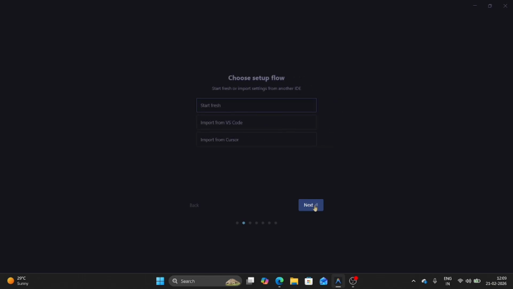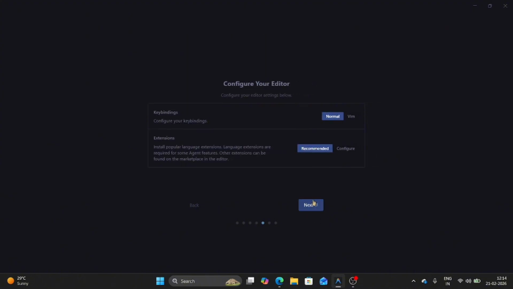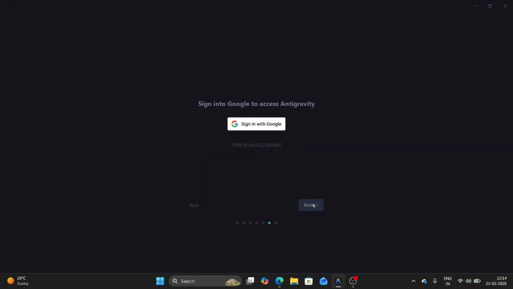Start with fresh, then next. Here you can select the theme, and here are the options for how you want to use the agent. You can use the AI agent as selected, but I go for the recommended path, as the AI agent is developed for customizing. You can customize, but I go with the recommended path. Go to the configuration, then next. Click on next and go to Google.